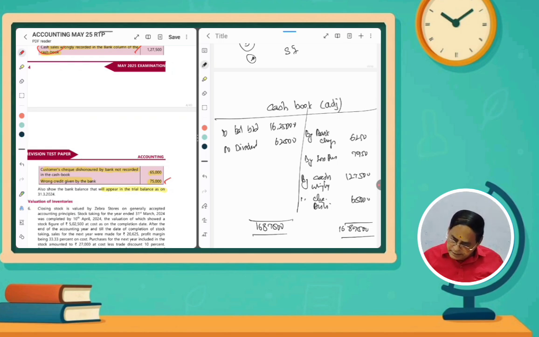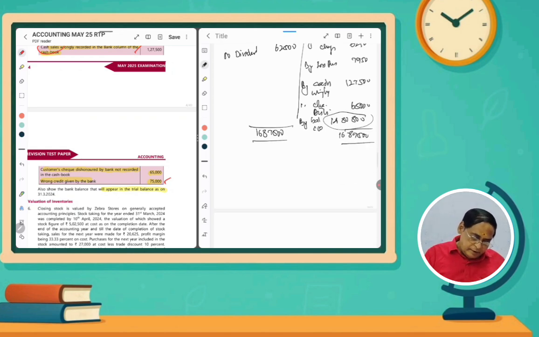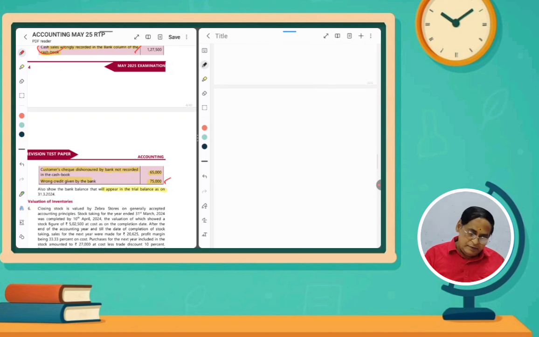So balance is 14,80,800. That means this is the balance, balance c/d, carry down. That means what? This is also a favorable balance, because the debit balance is in excess of the credit balance. So that's normal. We are adding and lessing, we have to add directly. Direct method we can use.